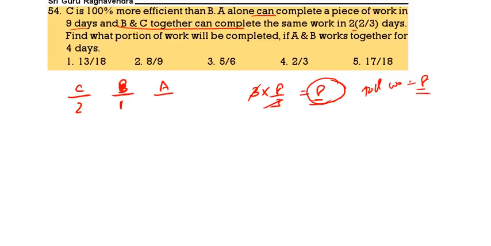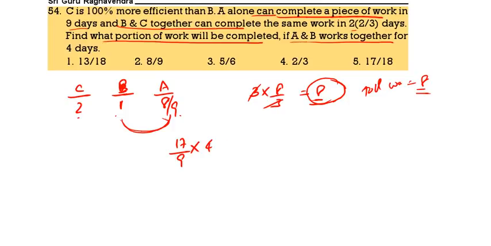Then A alone will complete the work in 9 days. What is A's efficiency? 8 by 9. So C's efficiency is 2, B's efficiency is 1, A's efficiency is 8 by 9. Find what portion of work is completed if A and B work for 4 days. A and B means 1 plus 8 by 9, that is 17 by 9. They are working for 4 days, so 68 by 9 work is completed. What is the portion? 68 by 9 is what part of 8? If you calculate this, we will get 68 by 72.